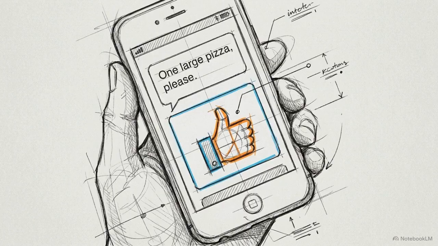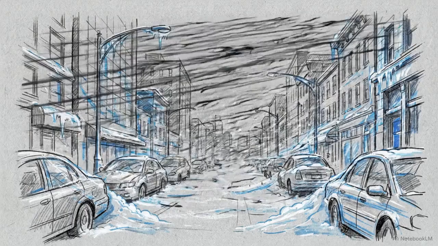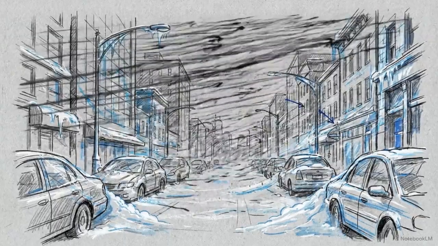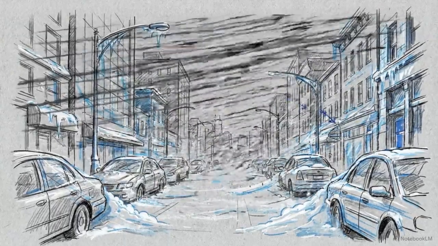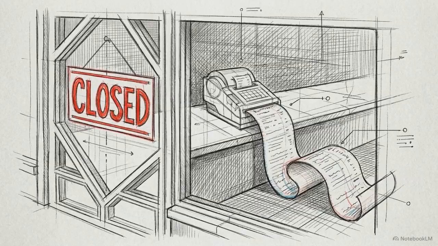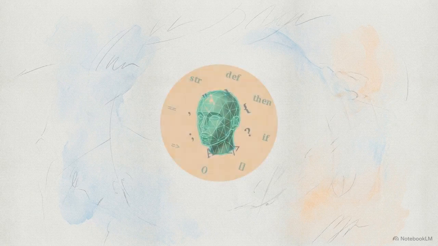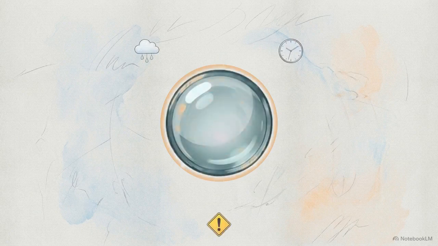Take a traditional pizza chatbot. You ask for your usual large pie. If there is a massive snowstorm outside, the chatbot will flawlessly process your payment and submit the order, completely oblivious to the fact that deliveries are delayed by 3 hours. The system fails here because traditional AI only possesses deep language comprehension. It can parse your grammar perfectly, but it has zero awareness of the physical, real-world environment surrounding your request.